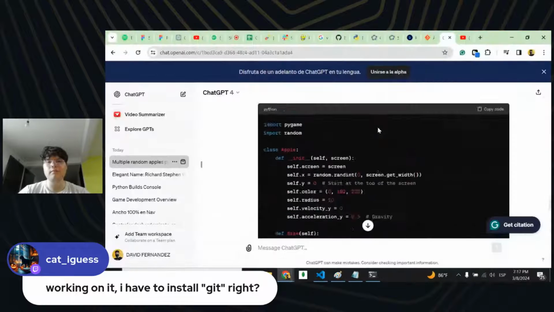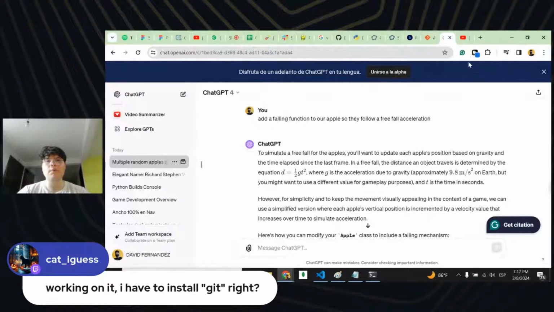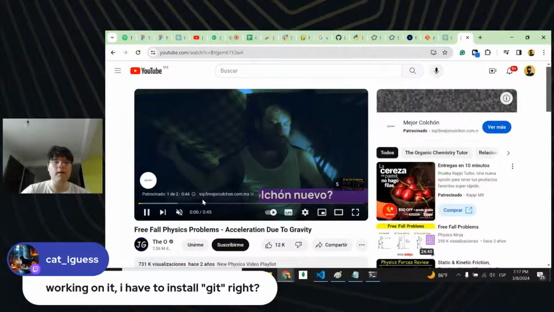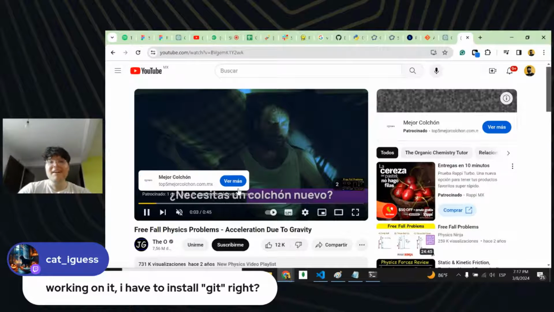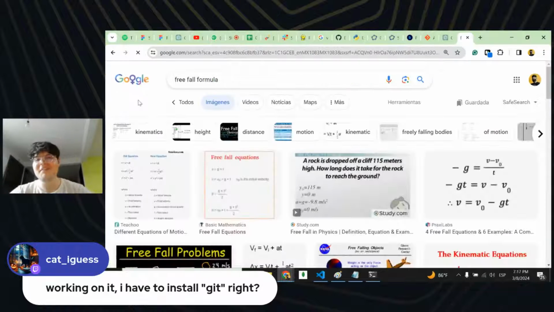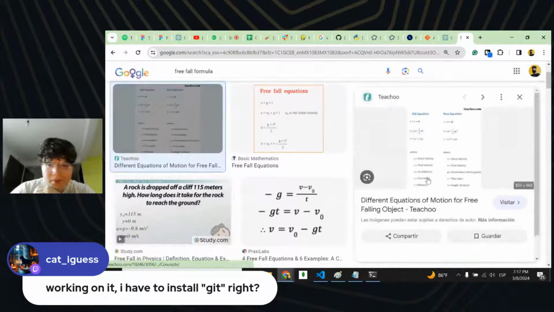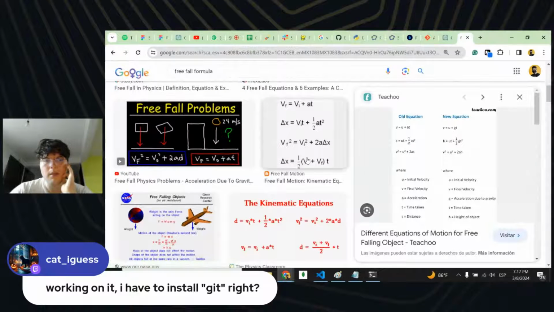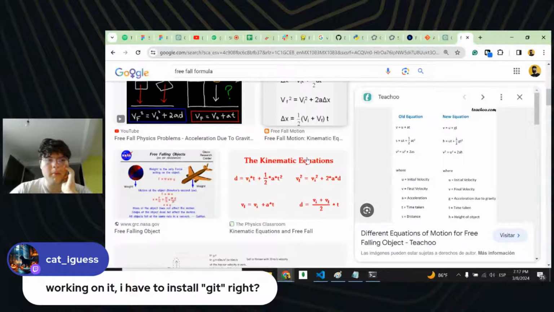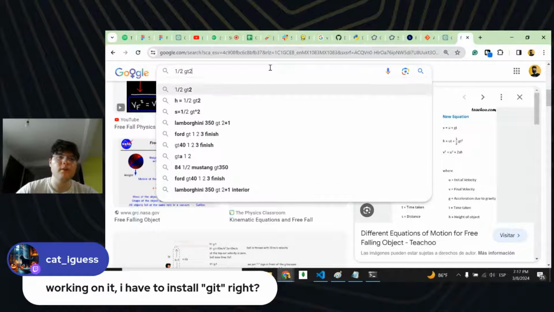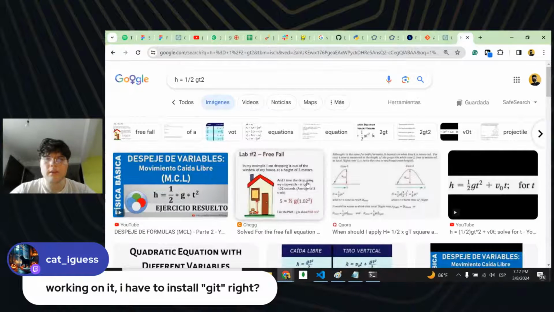Okay, so let's just try to read out the ChatGPT function. What we're doing is basically getting a free fall function, a gravity formula. Oh, again? Are you serious? Okay, yeah, free fall formula. I don't want to see any kind of ads again. But where are you? There you go. Yeah, but this has some other stuff that I don't want. Blah, blah, blah. One half gravity times time squared. There you go.